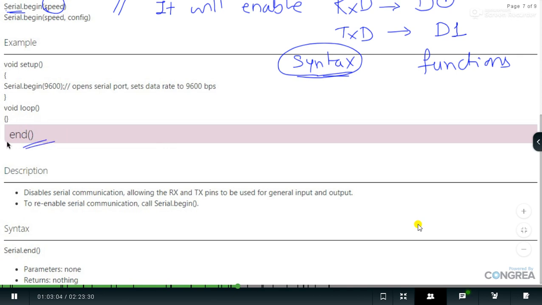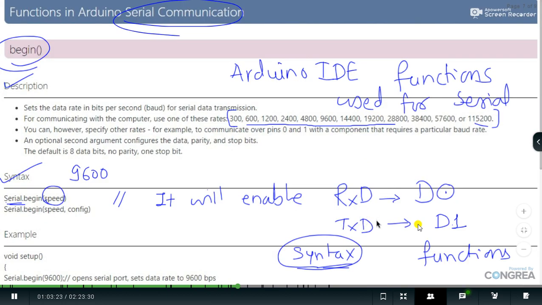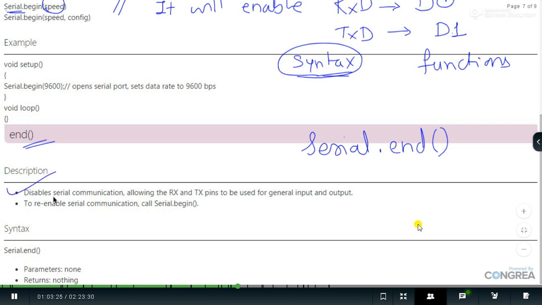Okay, next we have end. The way we have begin, let's have the end to the communication. So Serial.end will disable the serial communication and it will release the D0 and D1 pin from the role of RxD and TxD. That's it. So here I have explained that it disables the serial communication and allows TX and RX to be used as general purpose input output pins. So we are done with this.